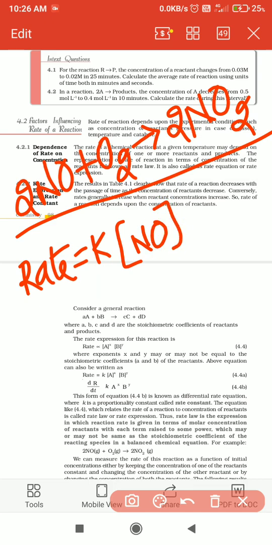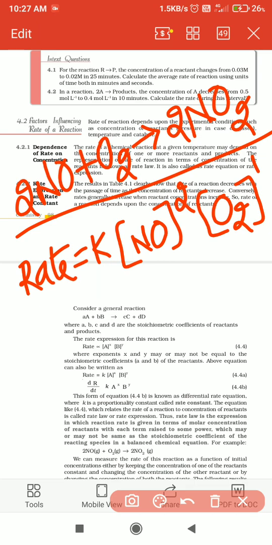How much is the coefficient? 2 is there. Therefore, the power 2 is written as the exponent. So NO power 2 into concentration of O2 power 1. We express it like that.